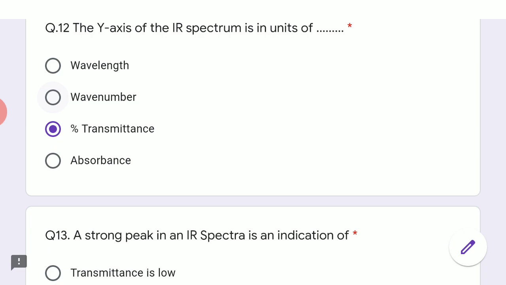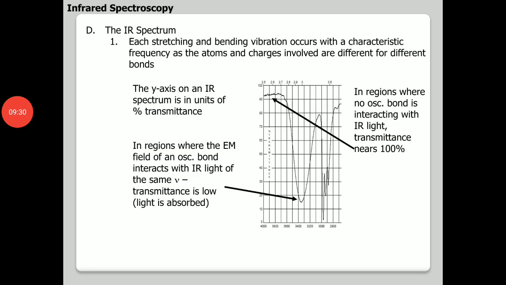If you just see the sample spectra, on the y-axis you have percent transmittance, and on the x-axis you have the wave number. Let me zoom in on this first peak.